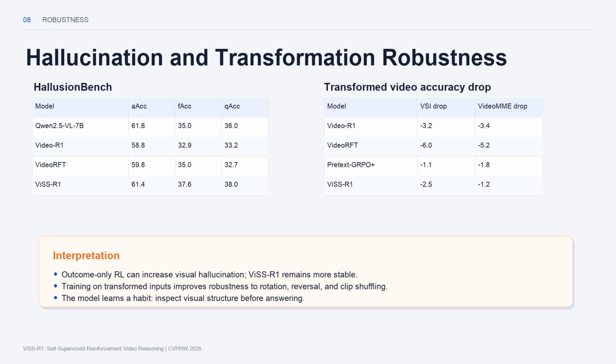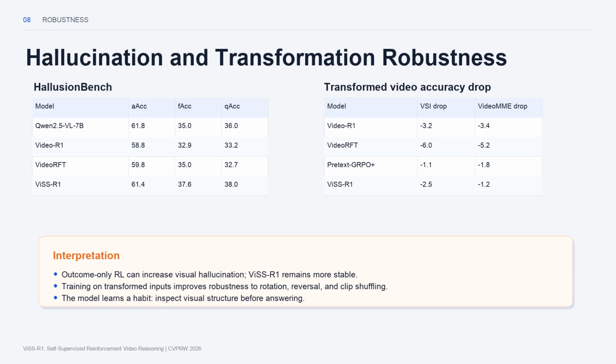On Hallucination Bench, some ordinary R1 video models actually perform worse than the base model, indicating that optimizing only for final answer rewards can amplify visual hallucination. ViSS R1 is much more stable. Its answer accuracy is close to the base model, while its figure level and question level scores improve.